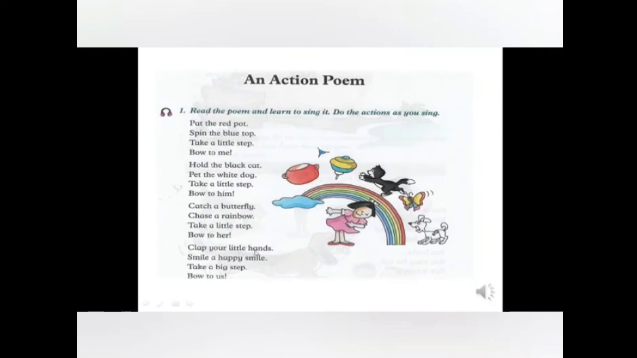Clap your little hands, smile a happy smile.